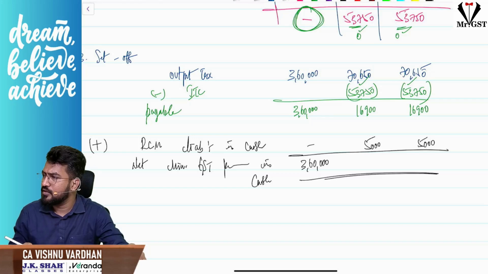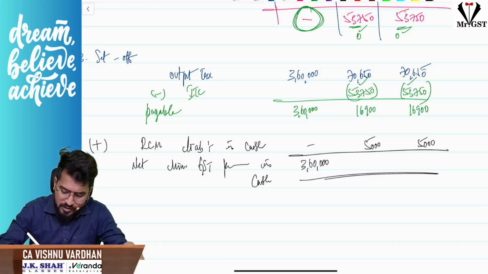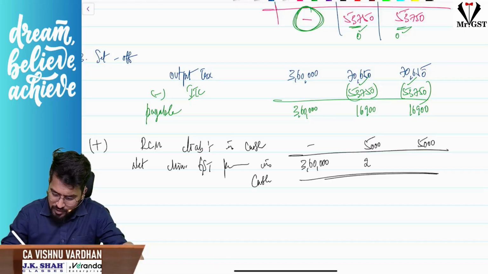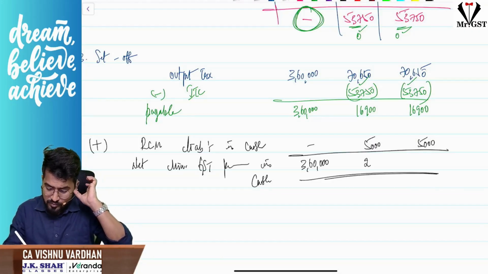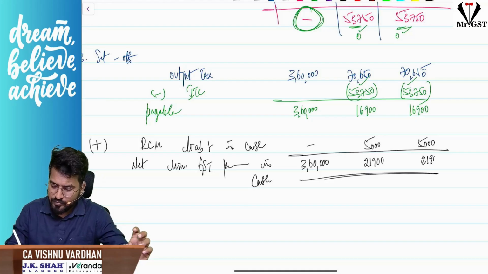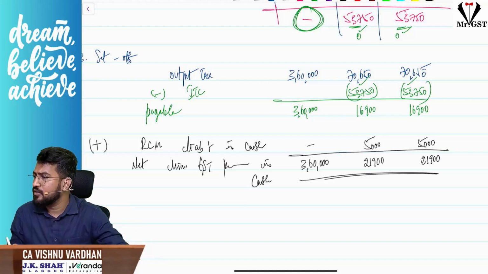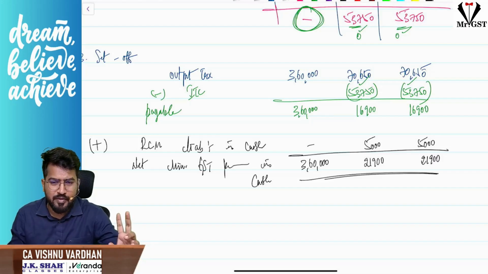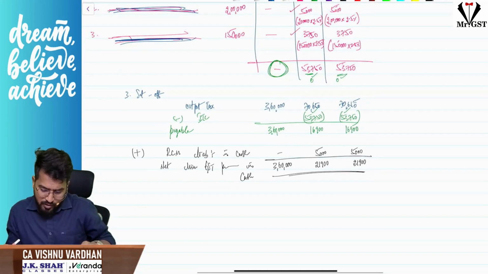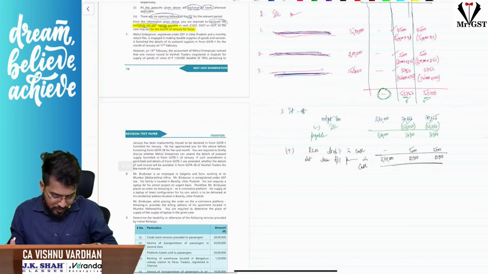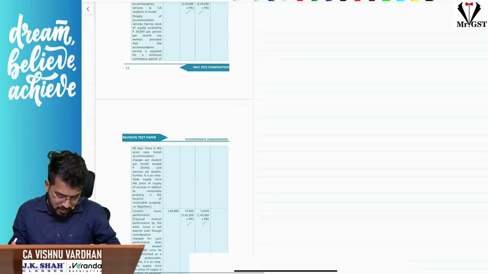Clear? Yes. So finally, what will be the answer here at the bottom? 21,900. Correct? So that is the point. Shall we continue? Everybody? Fine. So that is the concept. So what is the answer here? 21,900.